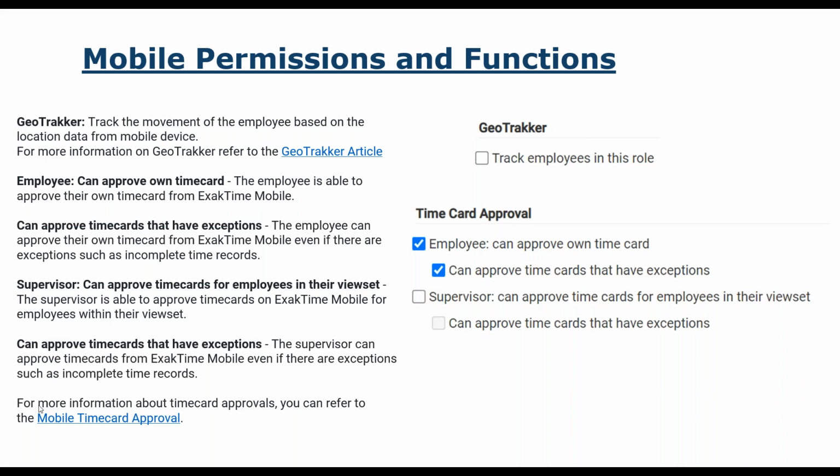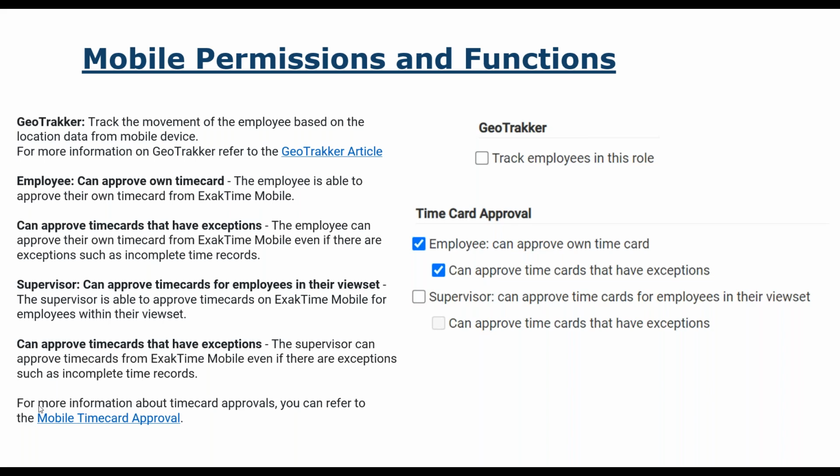You can also have them approve the time card with exceptions. I would advise against this, but there are some instances where this makes sense. Exceptions means maybe I forgot to clock out and it's at the end of the payroll or whatever the case may be. That's what exceptions mean. I forgot to clock out for lunch or something like that.